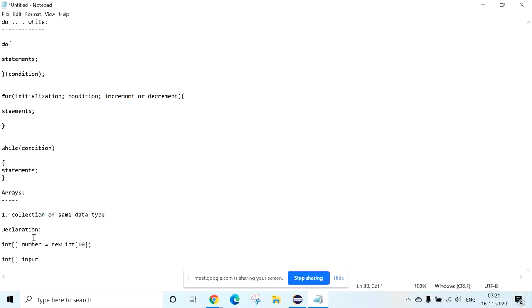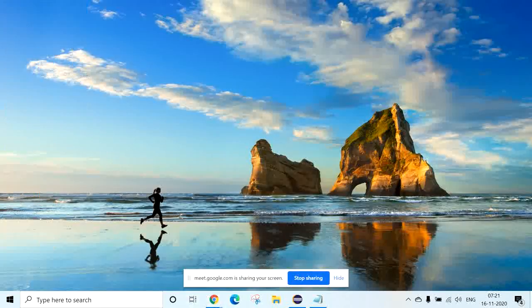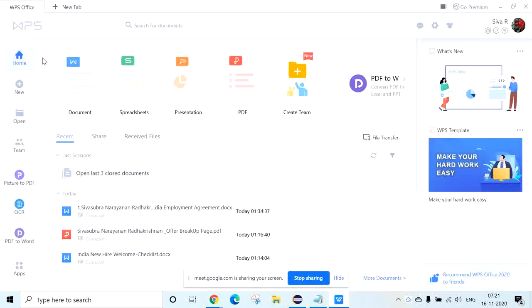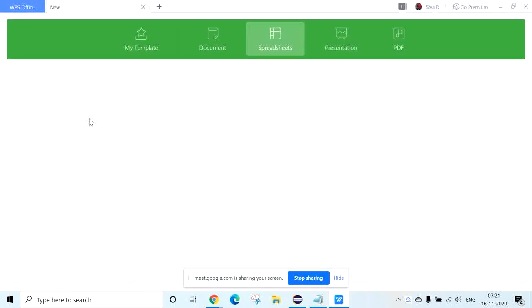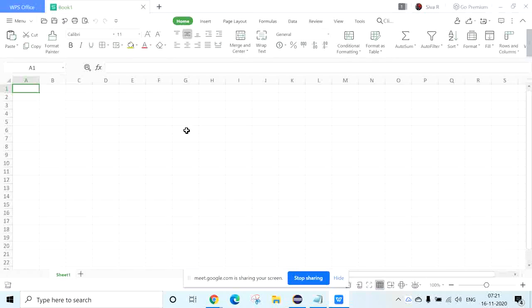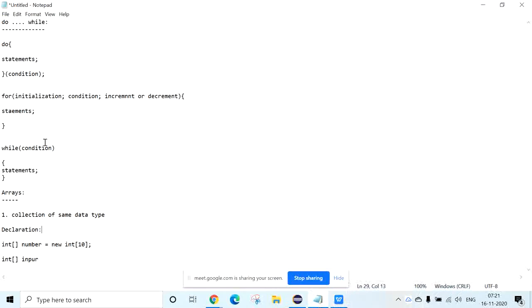So what it will do is, when you write this block, it will allocate 10 integer boxes to this number type. For example, as I said, I have declared like this.